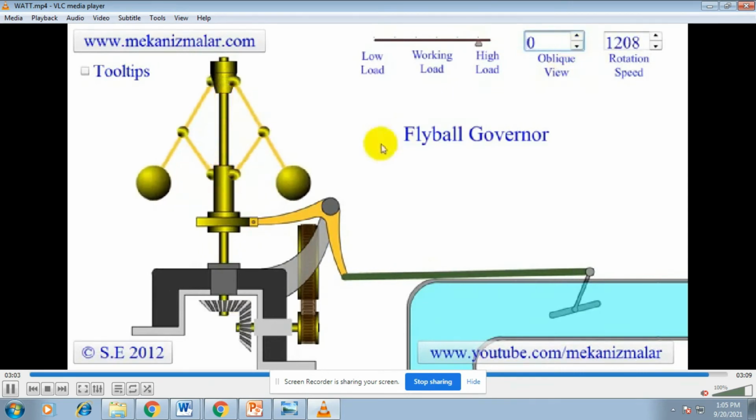So this is the function of the Watt governor. It was invented by Mr. James Watt in 1788.